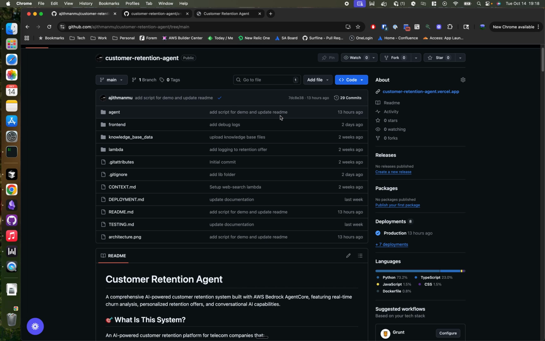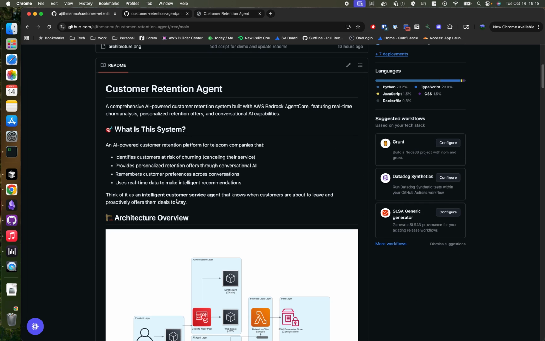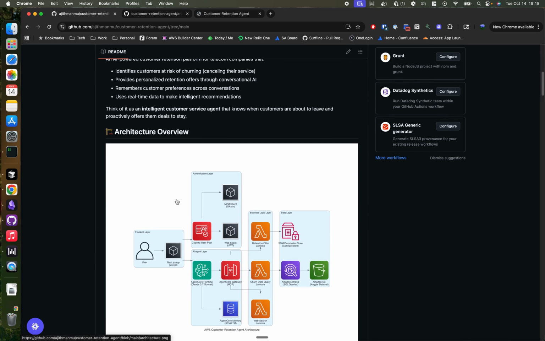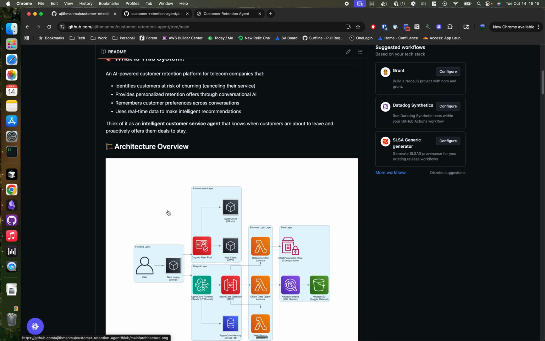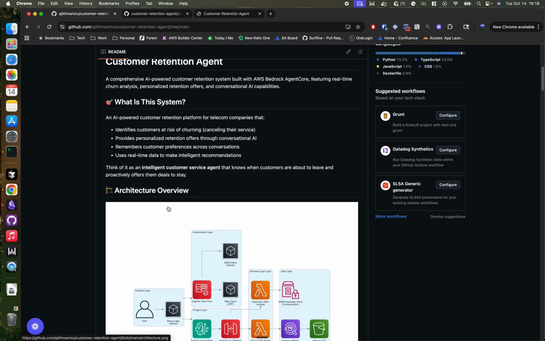So basically this is a fully autonomous AI agent built on AWS Bedrock AgentCore. What it does is help telecom companies reduce customer churn. The problem we are trying to solve is that telecom companies lose millions of dollars every year when customers just cancel their service. So this agent identifies customers who are at risk of leaving and then proactively offers them personalized deals in real time.